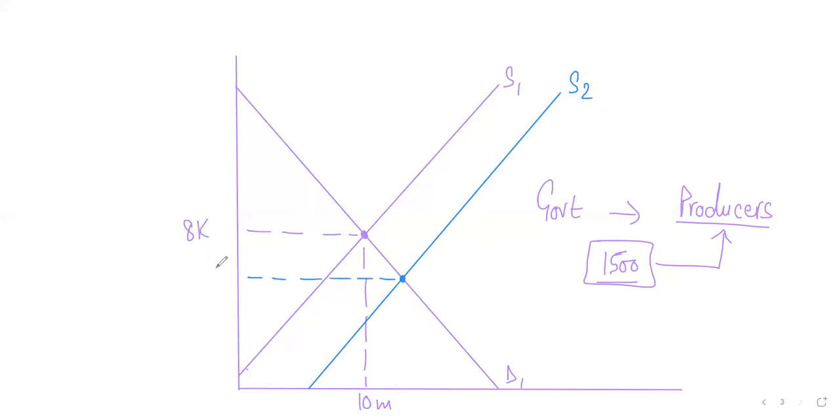Now, you will connect it to the y-axis and label it as PC, meaning the price that consumers will pay. Now, instead of 8,000, let's say each vaccination is costing 7,500 rupees to consumers. This was your old equilibrium. Now, this is your new equilibrium.